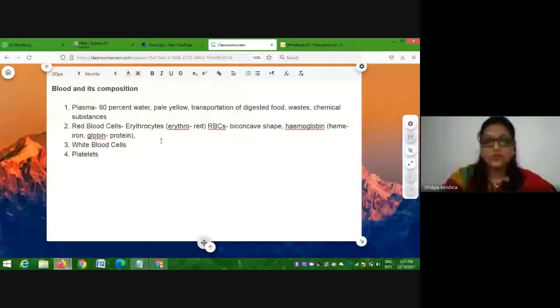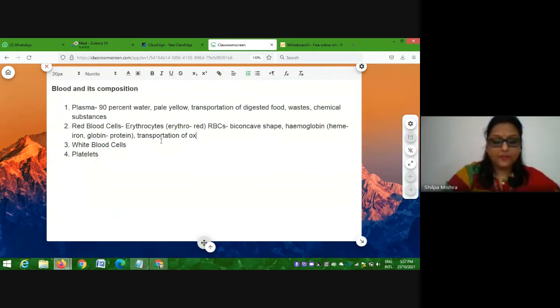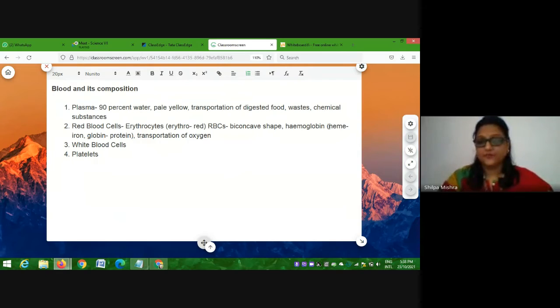Transportation of oxygen, students. Oxygen is also transported in the blood, yes or no? Transportation of oxygen is done by hemoglobin, which is present in red blood cells. So what is the purpose of hemoglobin? Transportation of oxygen. Now this oxygen binds with the heme part of the hemoglobin, and that is how it is carried in the cells.